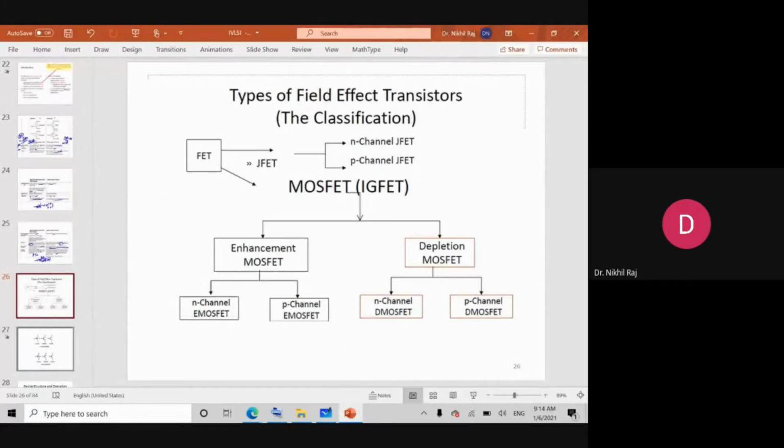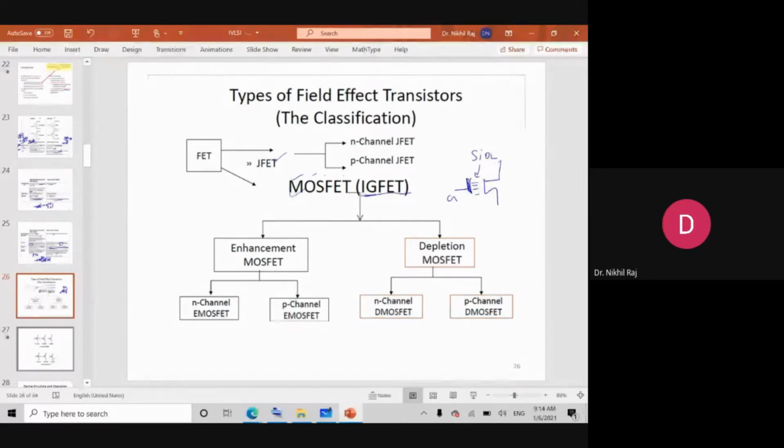Since the MOSFET has so many advantages, coming to the types of MOSFET, it can be classified into JFET and MOSFET. The difference is that JFET is a junction field effect transistor, whereas the MOSFET has an insulated gate. In the MOSFET, the gate is insulated by a dielectric material, silicon oxide. So it is also called a metal oxide semiconductor field effect transistor, and is also known as an insulated gate field effect transistor.